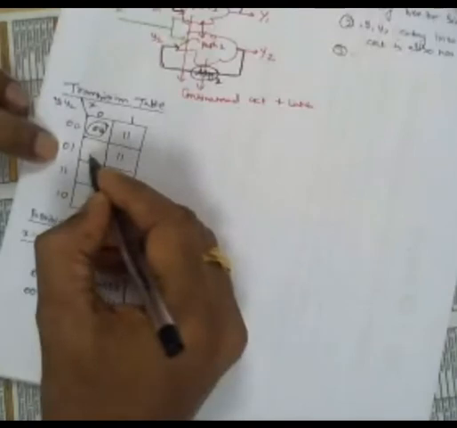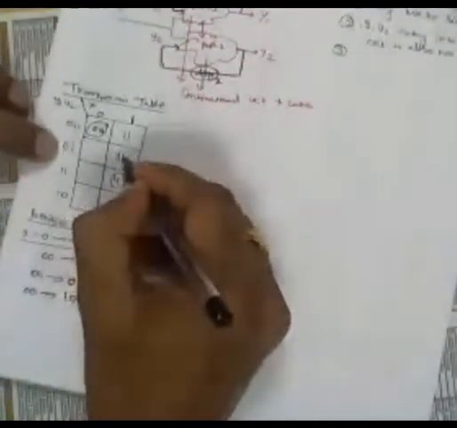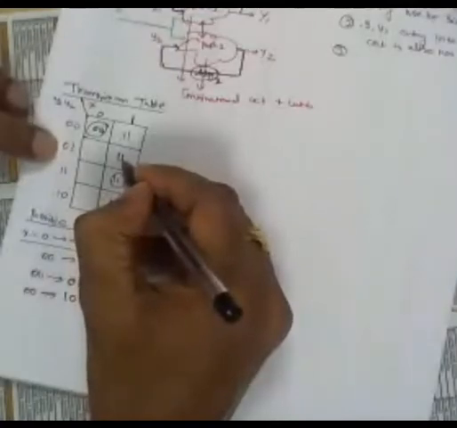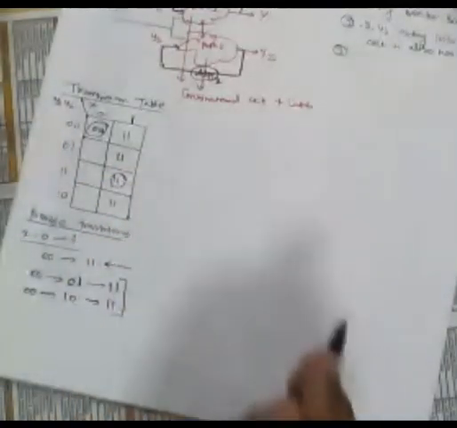In the second state, still the input is 1 only. So next capital Y1 will be 1 1. Then the circuit will go to the third row. Here again Y1. So there is no issue. There is a race, but that race is not a critical race, because finally your circuit will go into your expected state. Therefore, this race is called a non-critical race.